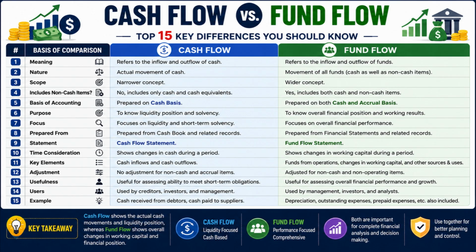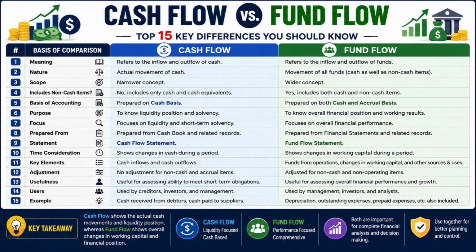Number 4. Cash flow includes only cash and cash equivalents, whereas fund flow includes both cash and non-cash items. Number 5. Cash flow is generally prepared on a cash basis, whereas fund flow may be prepared using both cash and accrual concepts. Number 6. Cash flow helps in understanding liquidity and solvency position, whereas fund flow helps in understanding the overall financial position.